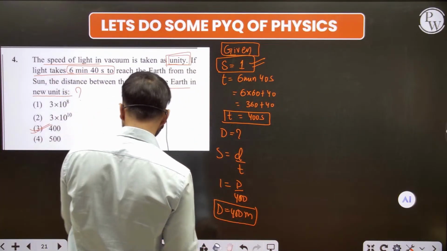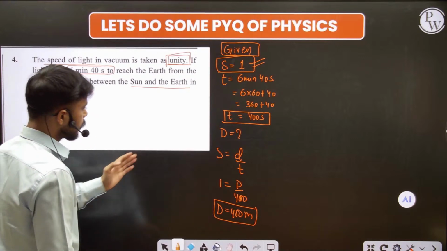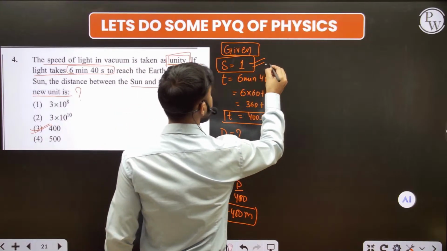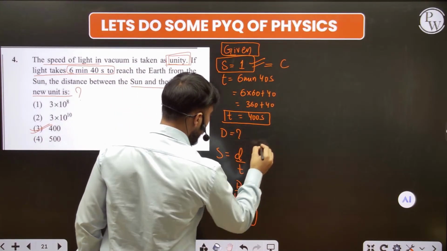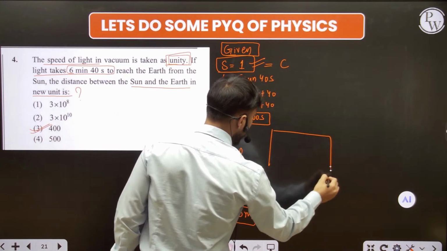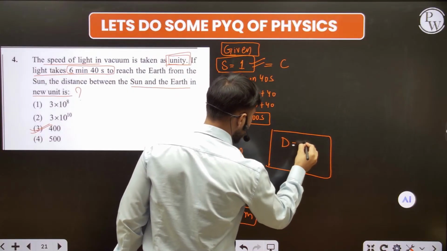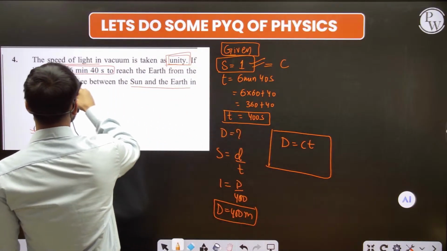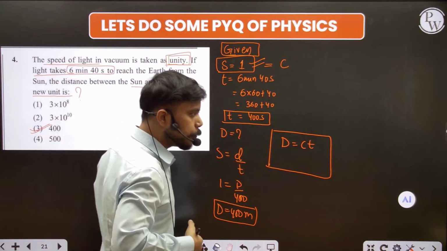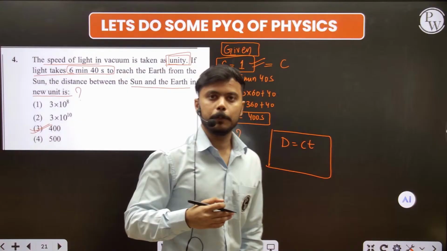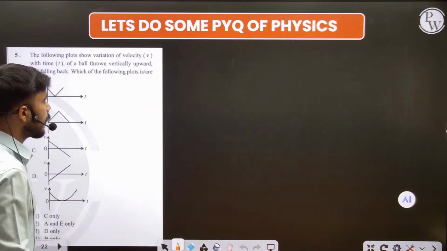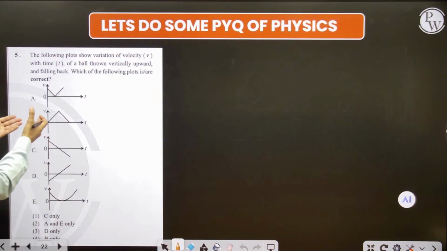Unity means what? One. Simple, and just use the simple thing, that is speed is equal to distance upon time. Or you can even use the speed as c, and write one more formula here, that is distance is equal to ct. In this type of question, if ever the question gives you the speed of light in unity, fine. And please be sure about your foundation. It is very important.